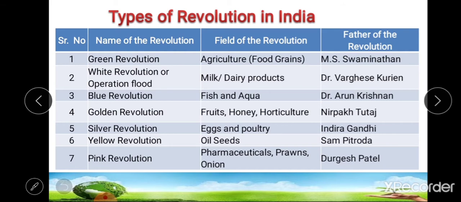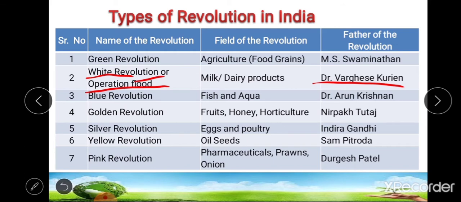Second type of revolution is white revolution. It is also known as Operation Flood, and this Operation Flood is done in the field of milk and dairy product. The father of white revolution was Verghese Kurian.